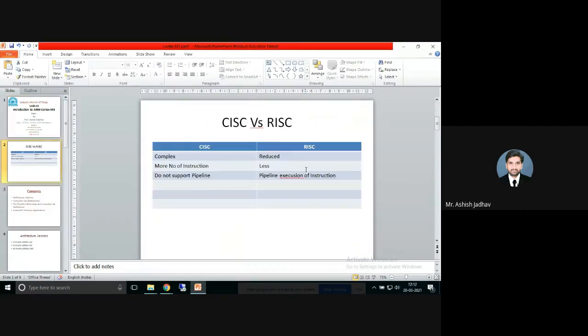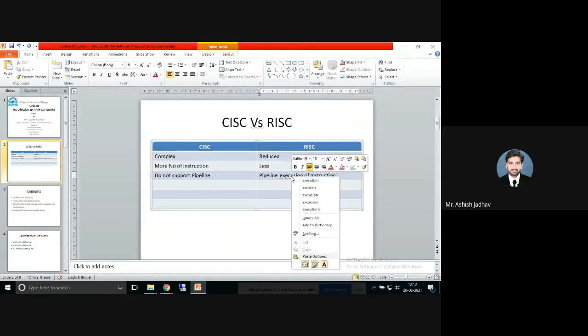So what is the meaning of this pipeline execution of instructions? Whenever we write some instruction for any device, let's say we are writing a program, every instruction for getting executed has to pass through three phases.